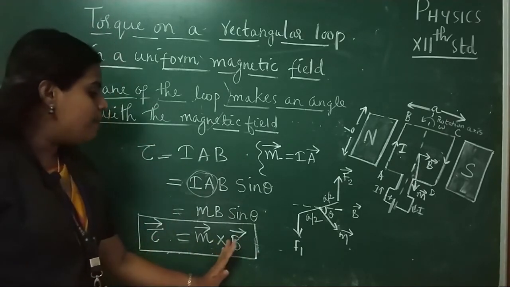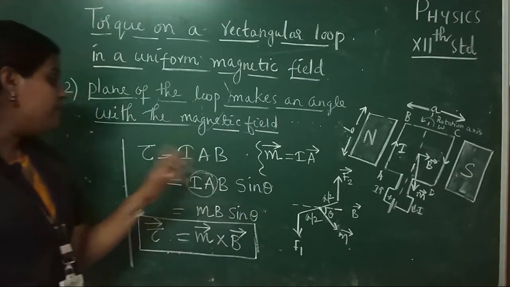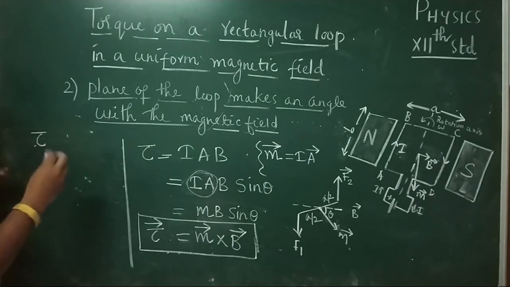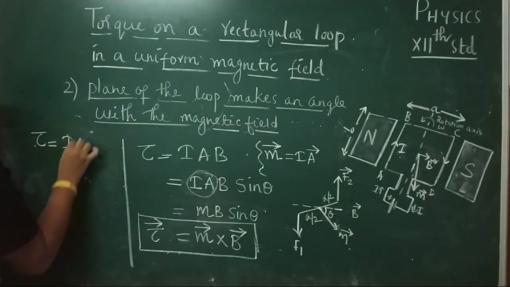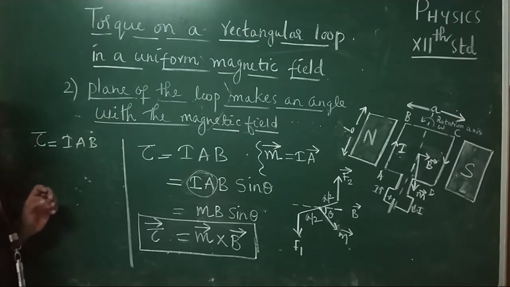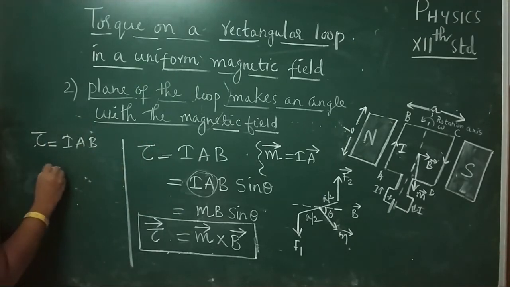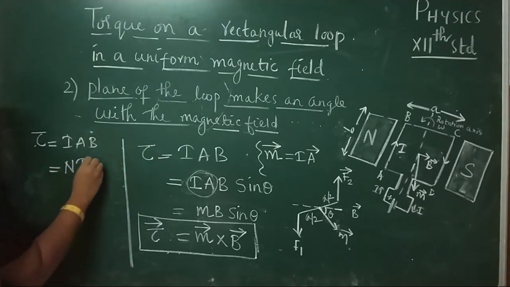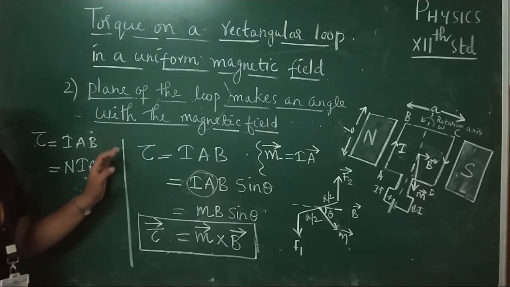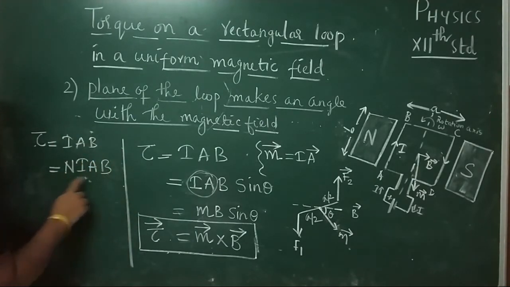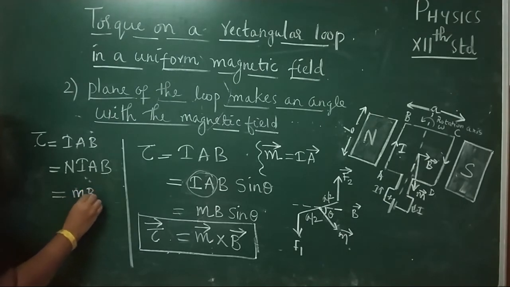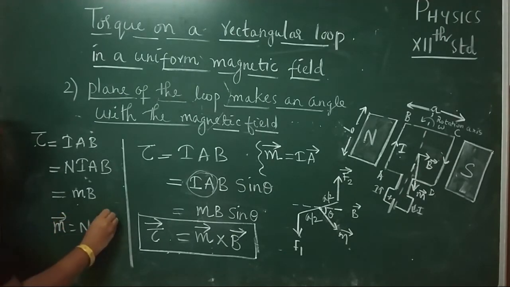Tau is equal to M cross B. And one more thing, we have the expression for torque, or simply we can write torque is equal to IAB, and here for n number of turns of coil, this expression will be n into I into A into B. For n number of turns of coil, this expression will be n into I into AB, or we can replace this expression by this, that is MB, where M is equal to NIA. Okay, M is equal to NIA.